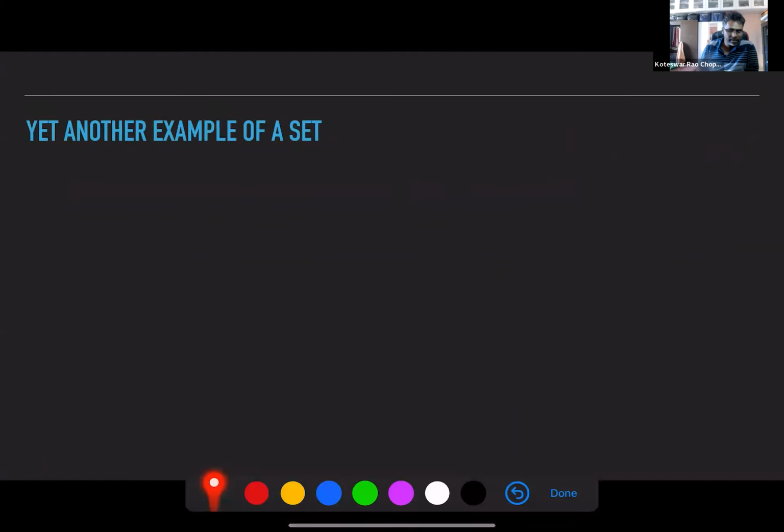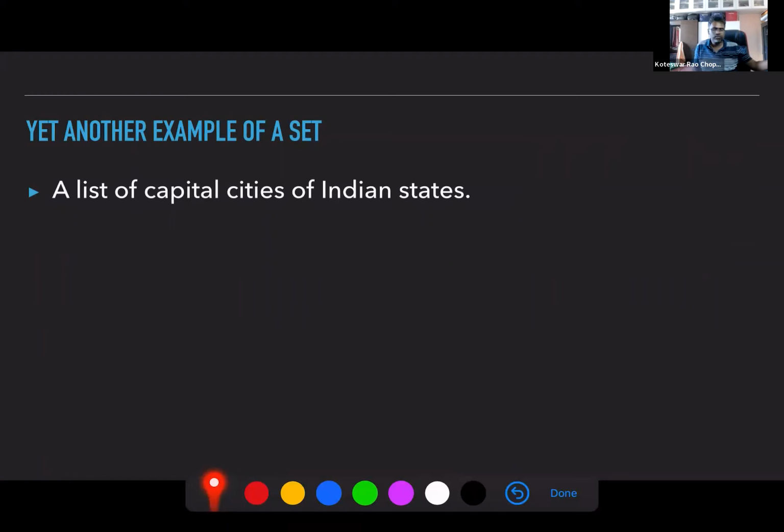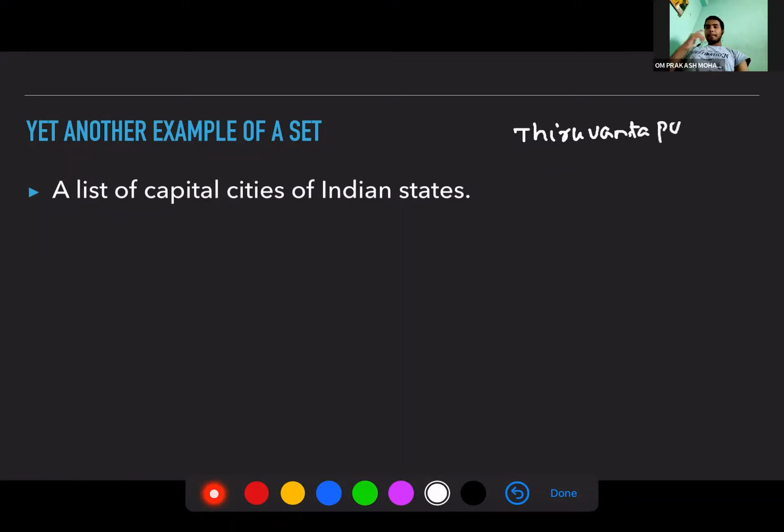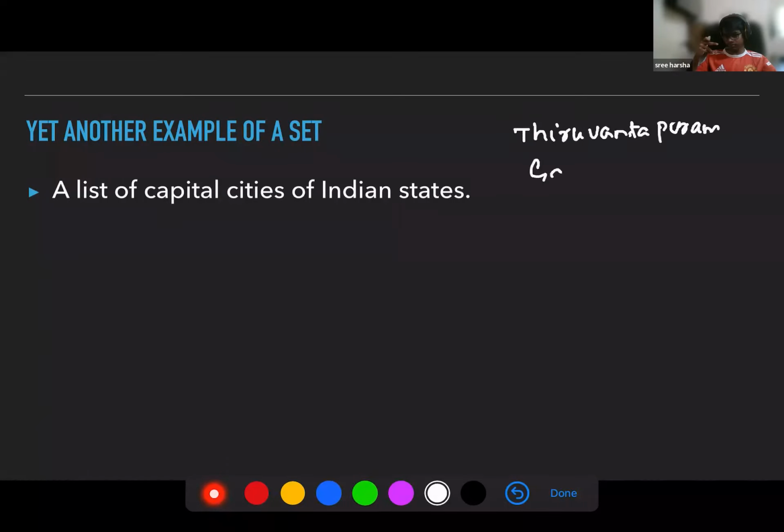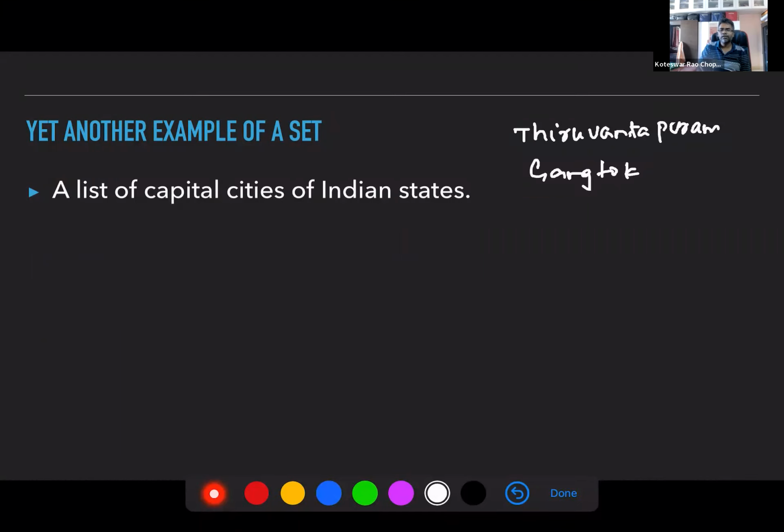Let's take another example of a set: a list of capital cities of Indian states. Can you throw in some examples? Thiruvananthapuram. This depends on your knowledge, but I think we know a few. Gangtok. What else? Harsha? Bhubaneswar.